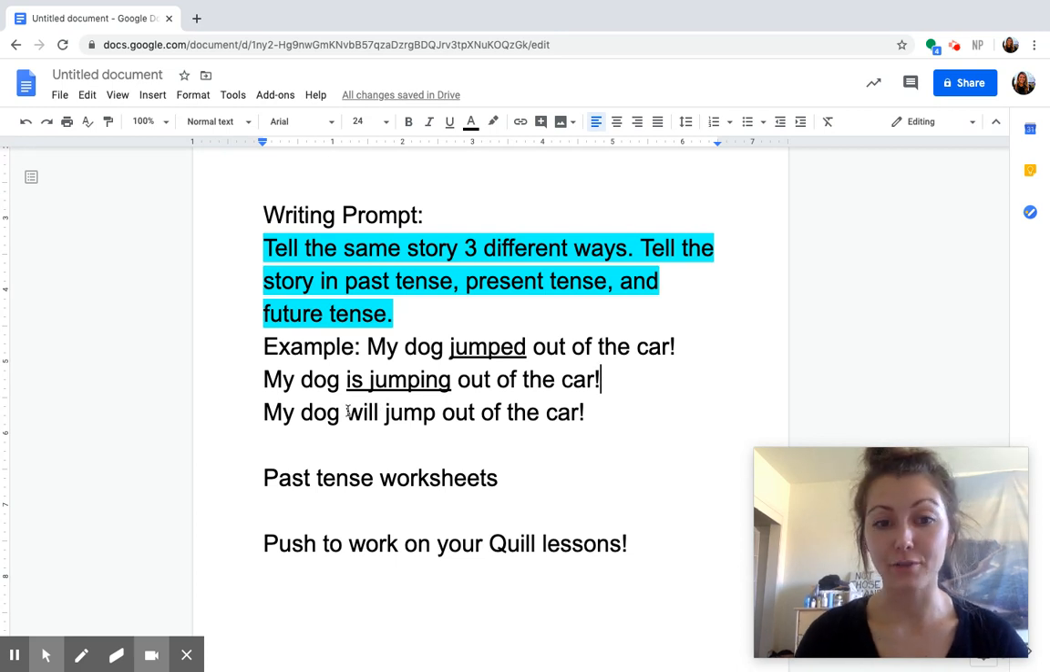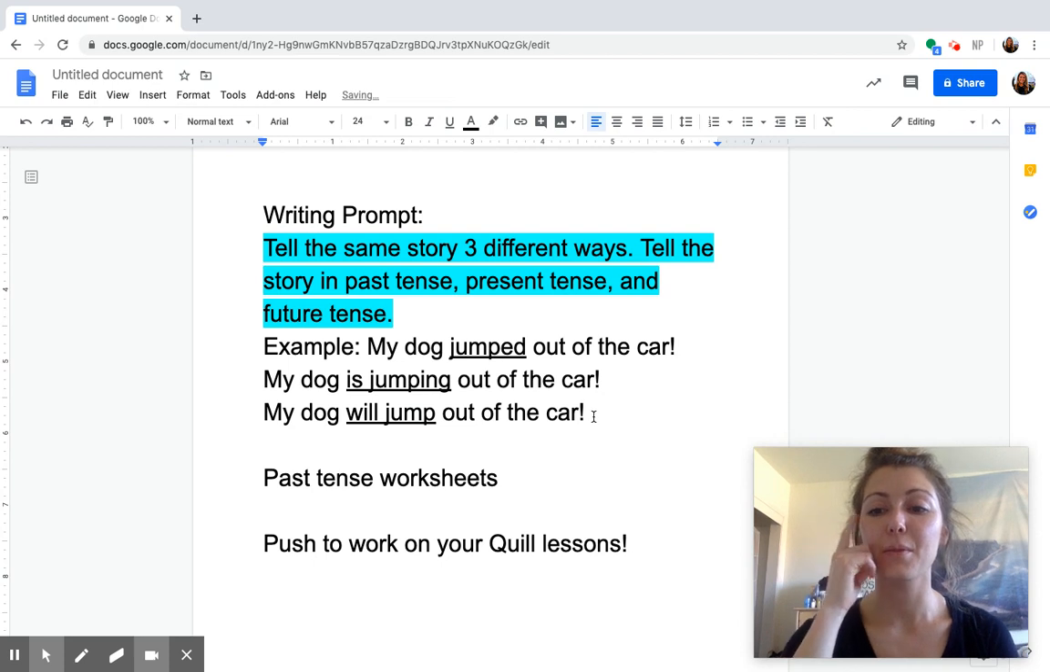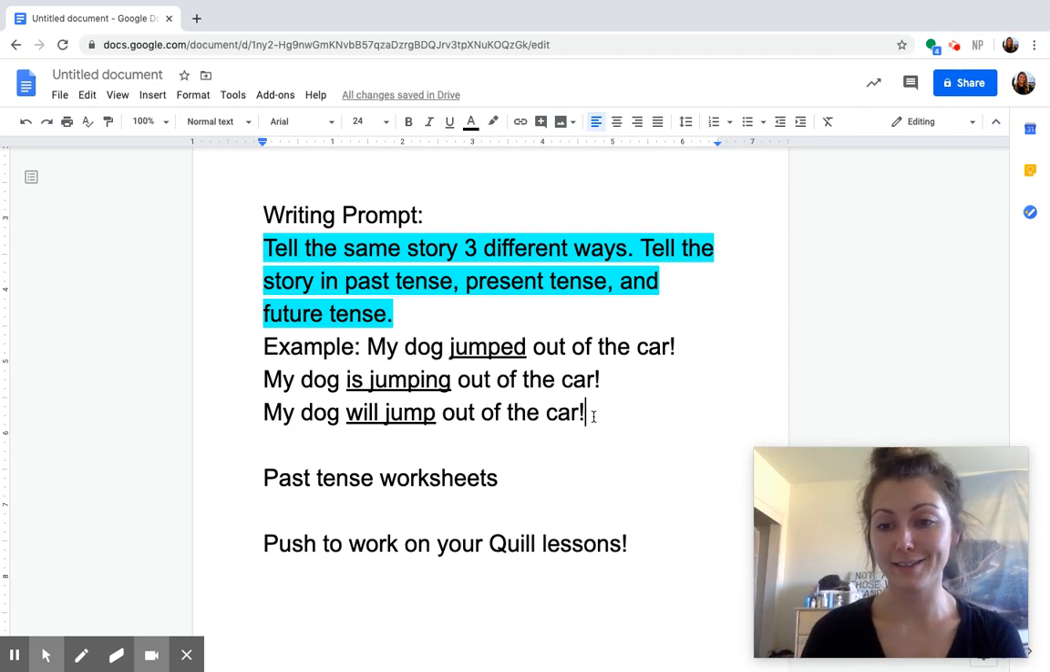And lastly, future tense, almost like telling or predicting the future, telling what's going to happen. So same sentence, but I say my dog will jump out of the car. My dog will run down the street. My dog will hop over the fence. So give that a try.